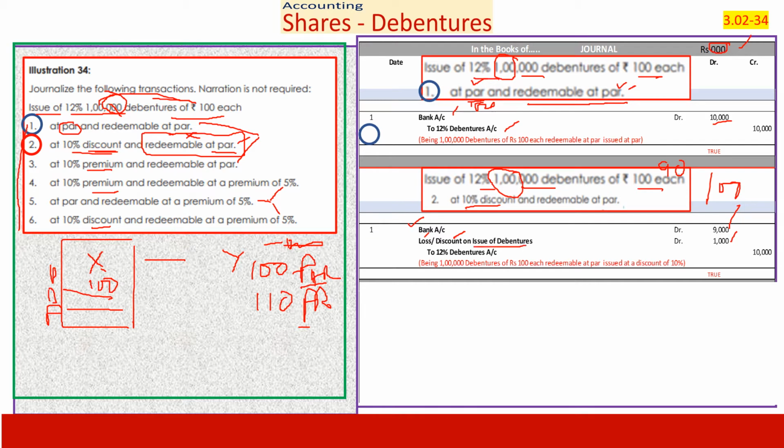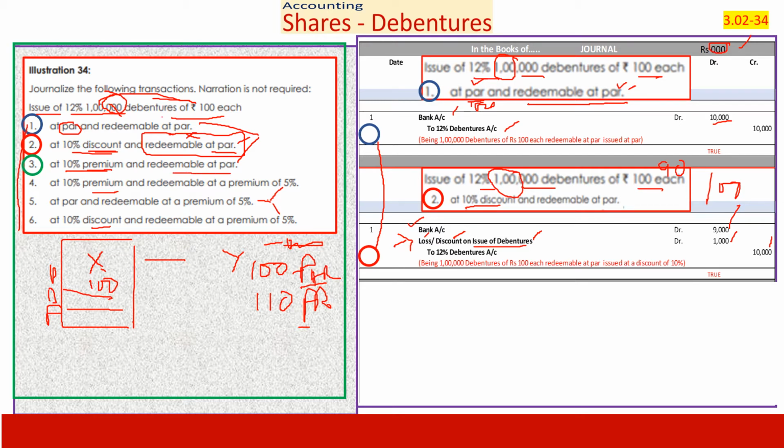It is a simple thing. Expense debited. It is an expense or loss to me. I have debited it. And credit to debenture account. This is a simple entry that we pass. If you look into it, there is basically no difference between the two situations except there is a discount or loss on issue of debentures. You can call it loss account or you can call it a discount account. Then let us go to the third situation where we issue at a premium, once again redemption at par.